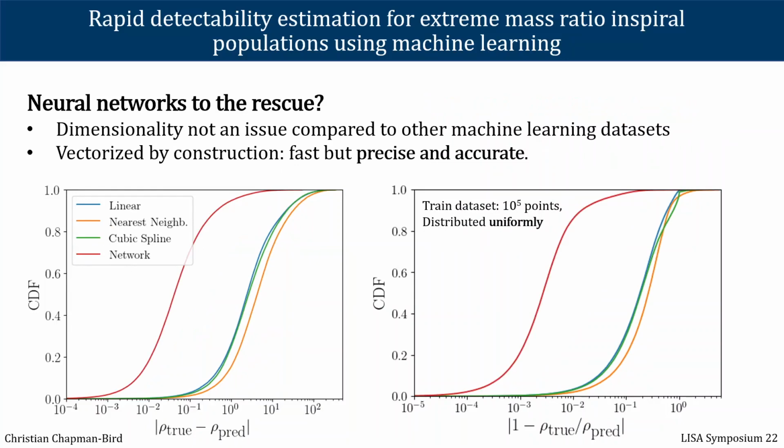In the machine learning world, 10-dimensional space is on the low end in terms of the dimensionalities of target spaces, and neural networks are also vectorized by construction and therefore can remain fast for computing many evaluations in a vectorized form, like we seek to with our Monte Carlo integrals. So this is a natural solution to our problem. So we perform a standard machine learning setup with a multi-layer perceptron, and we are able to achieve roughly 2 orders of magnitude in improvement compared to these other interpolation techniques without a decrease in speed.